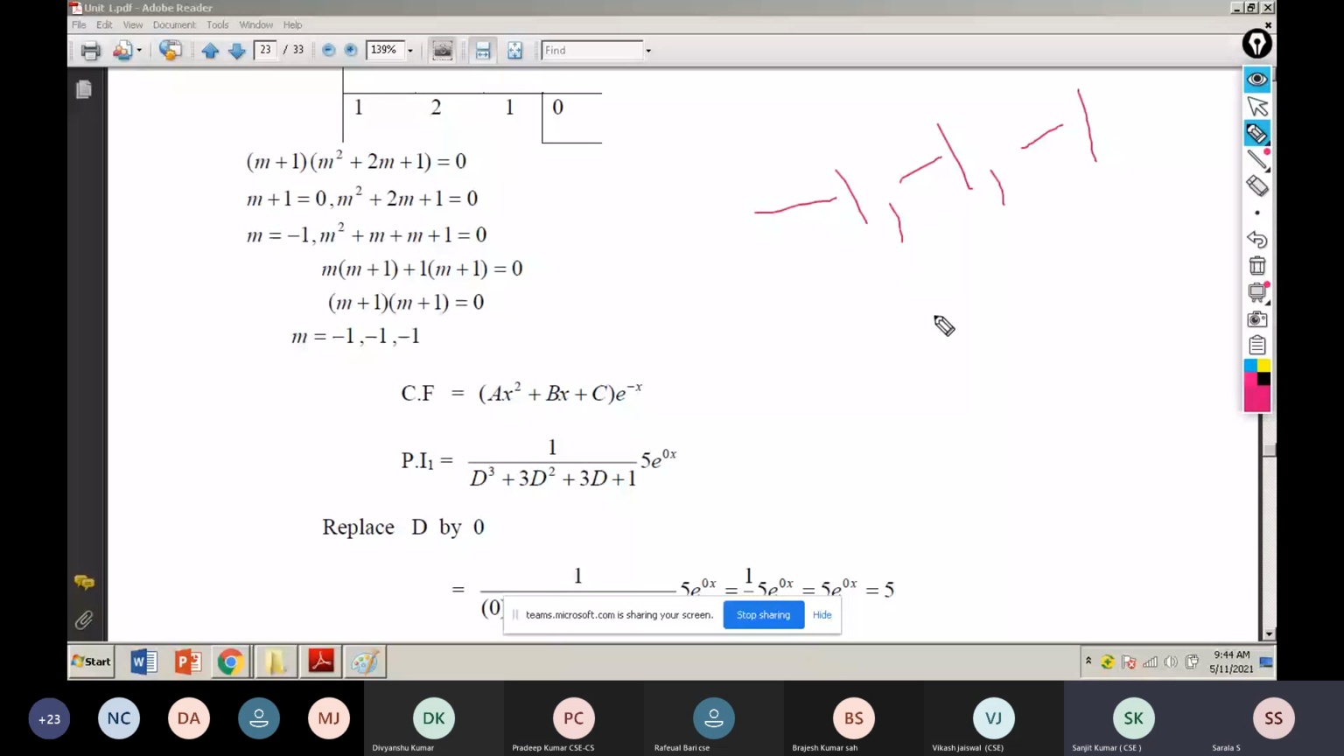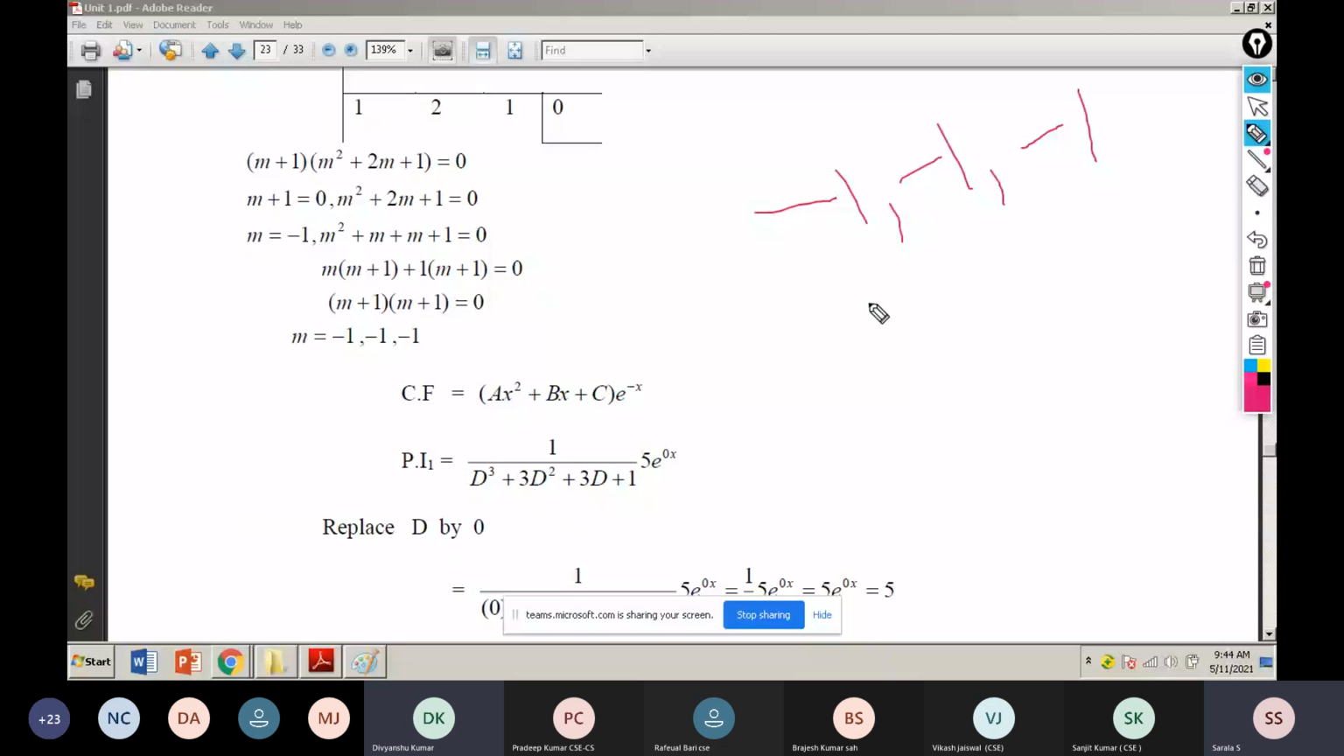What is the complementary function? Okay, I'm asking you what the complementary function is. I'm showing the answer, but you are not telling me. Tell the complementary function. Ax square plus bx plus c into e to the power mx. What is our m? Minus 1. Minus 1. That's all, okay.